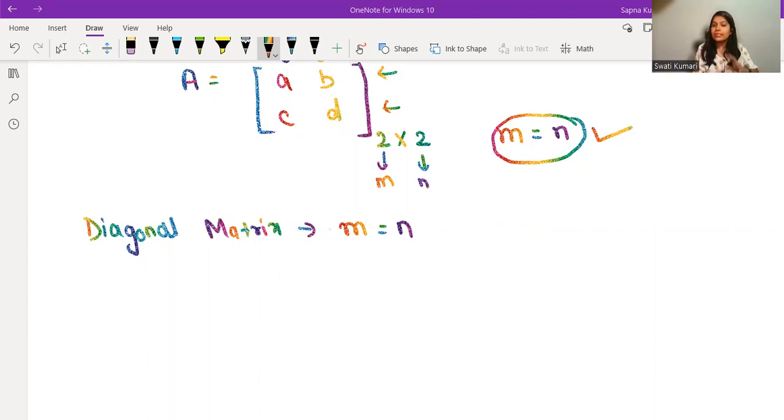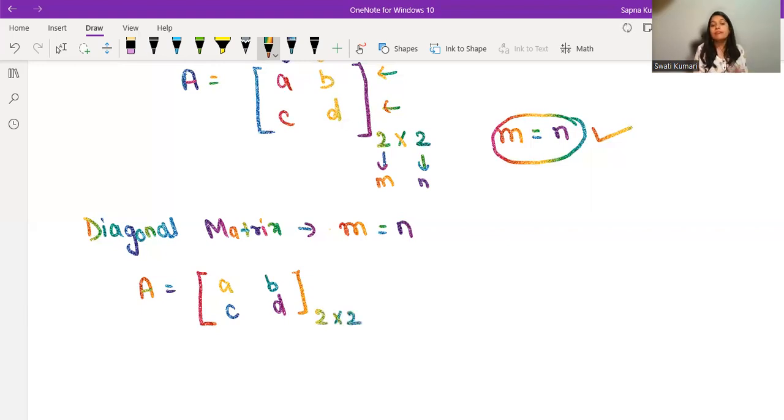Let me give an example of a diagonal matrix. For example, A is equal to the matrix A, B, C, and D. Clearly you can see that this is a square matrix because it is a 2 by 2 matrix.